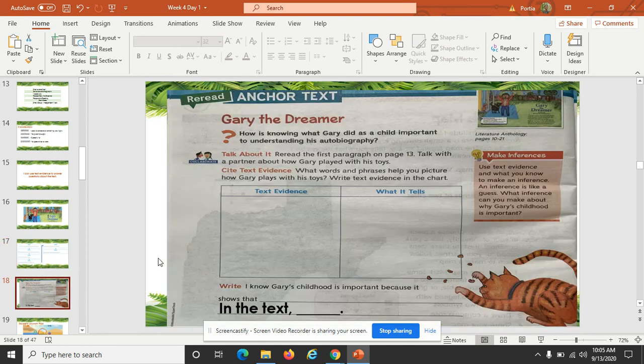For today, we will go back to some section of the text to fill out this graphic organizer and answer the question, how is knowing what Gary did as a child important to understand his autobiography? So we will reread the first paragraph on page 13 of the text.